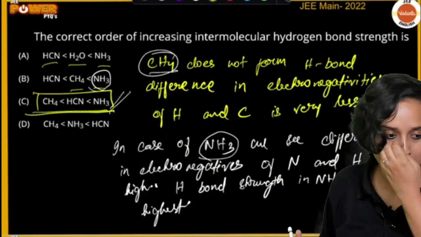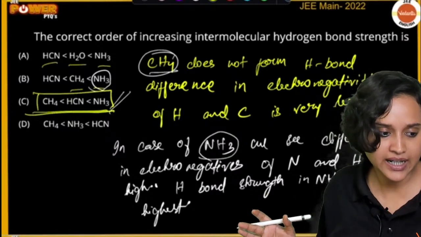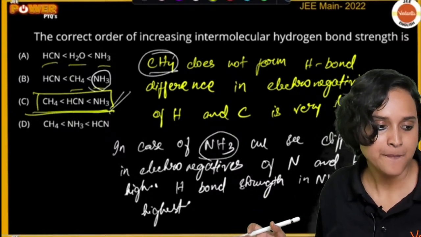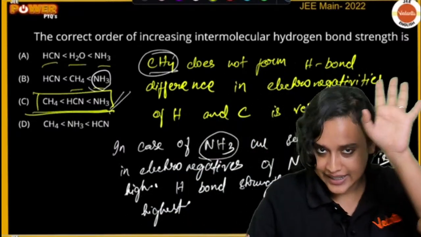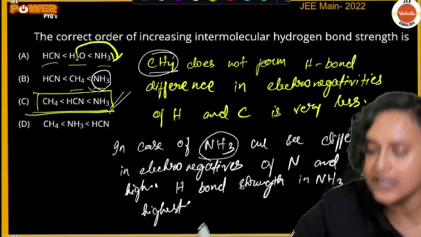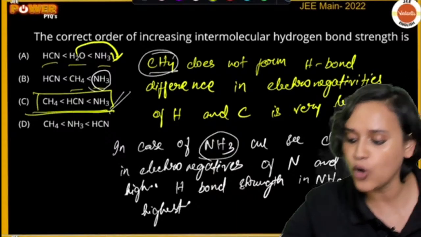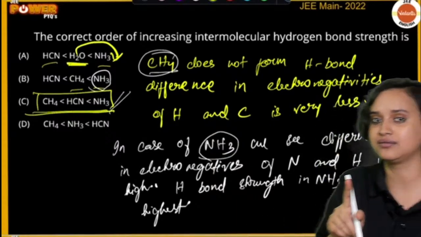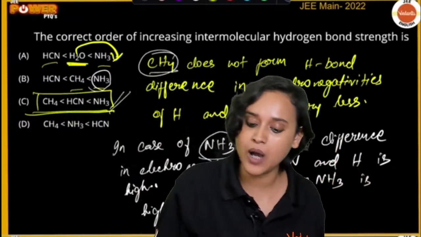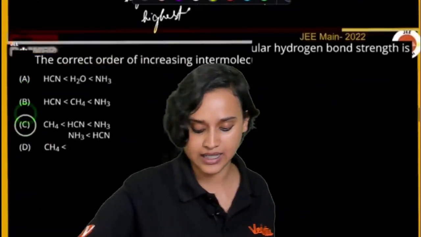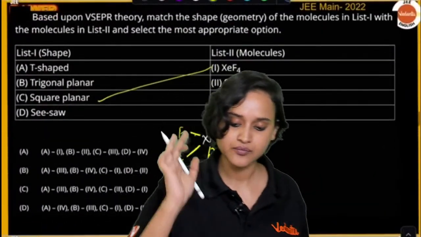Getting it? Yes or no? Same doubt. Now clear? So ideally, if water was here, then we would have considered it. But water is in between. That cannot be. That is why option C is the correct answer. Understood now? Chalo.